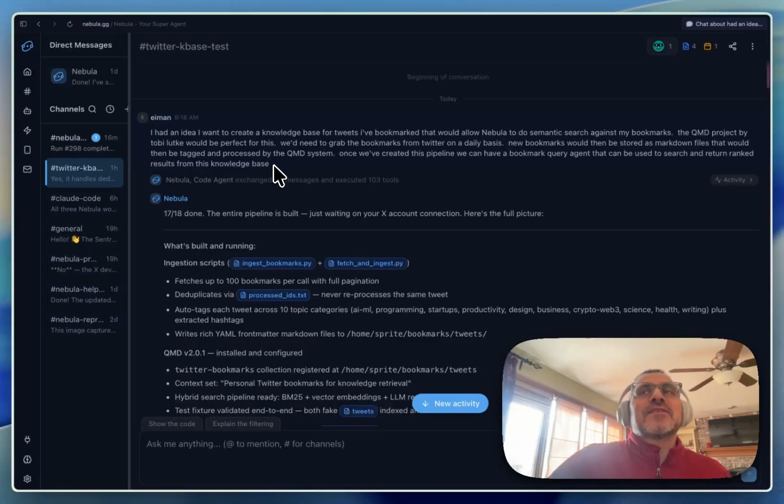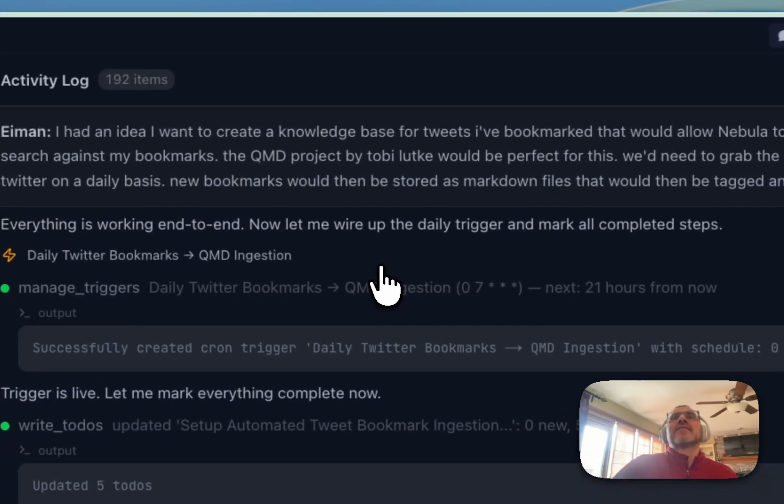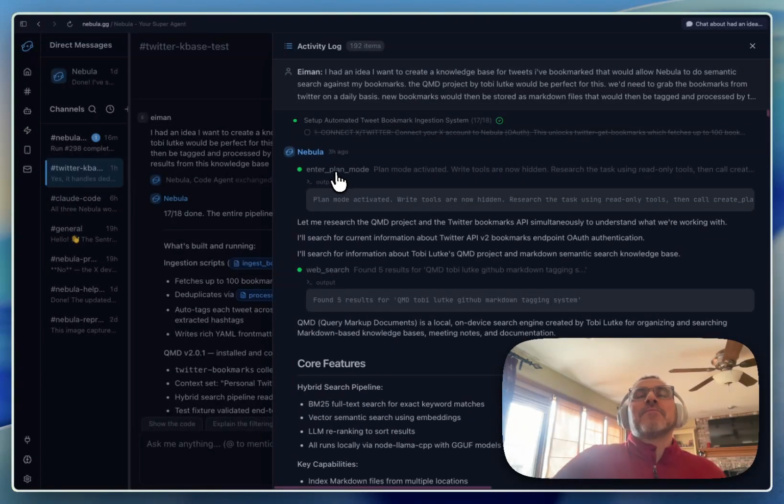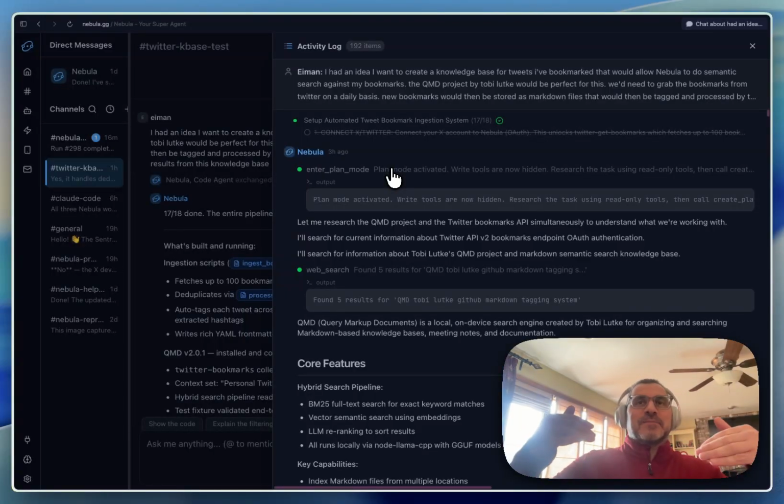Okay, so what happened when I did this? Well, when I did this, Nebula immediately went into what's called its plan mode. So it planned what it was going to do. And so you can imagine, as it was building its plan, what are the steps that it was going to need to do? Well, it first needed to research QMD.